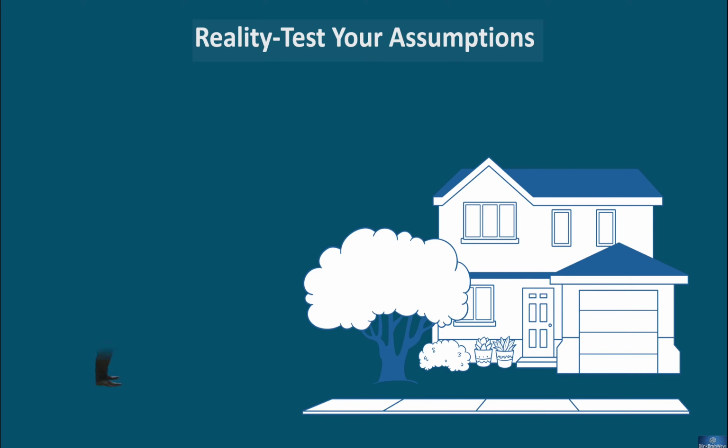Reality test your assumptions. Always seek out external perspectives and actively test your beliefs. This includes running small experiments to validate or challenge your assumptions before making big decisions. For instance, when considering buying a house, don't just rely on the agent's word. Visit at different times of day, talk to neighbors, and get an independent inspection.